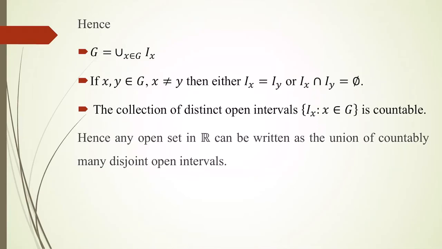Now, if somebody asks you to give an example of an open set in real numbers, the only example you can give is either some open interval, or a union of two open intervals, or a union of three open intervals, or a union of countably many open intervals. There does not exist any open set in R which is not of this form.